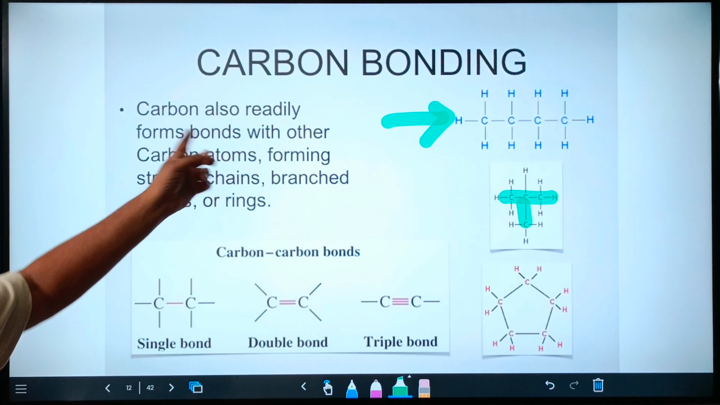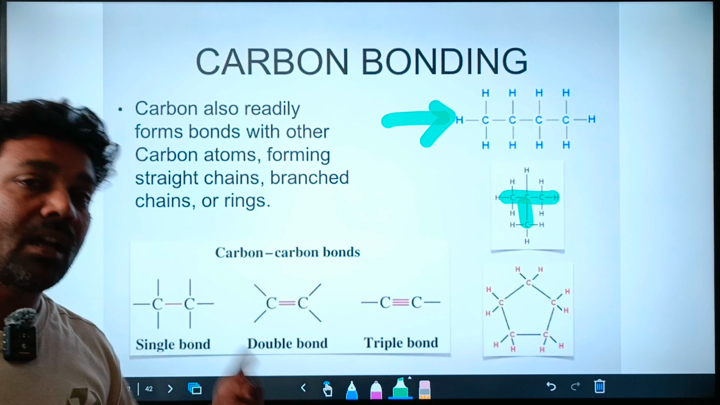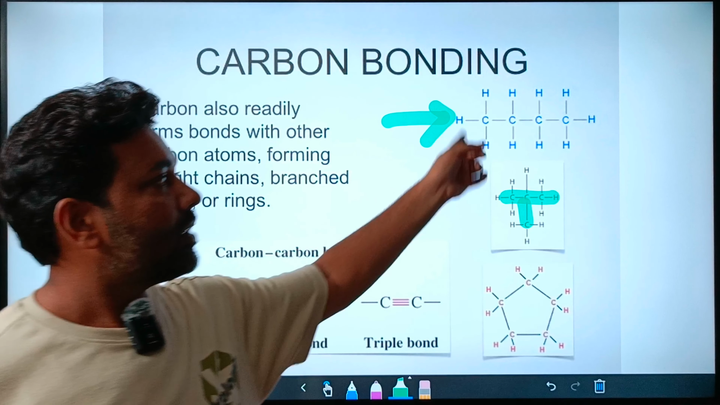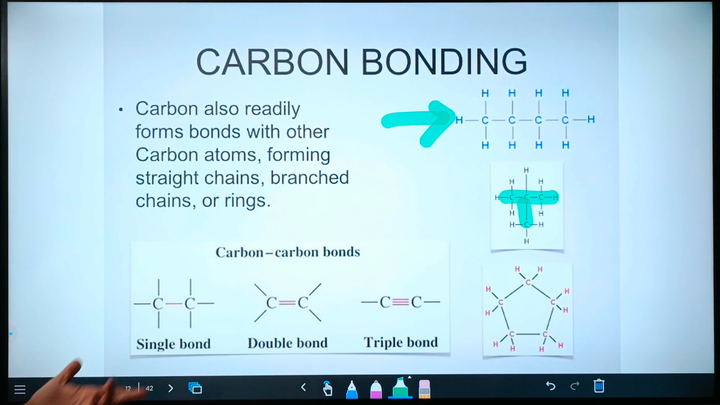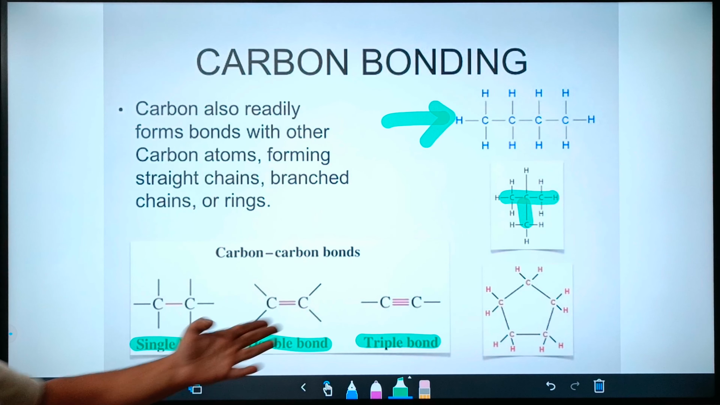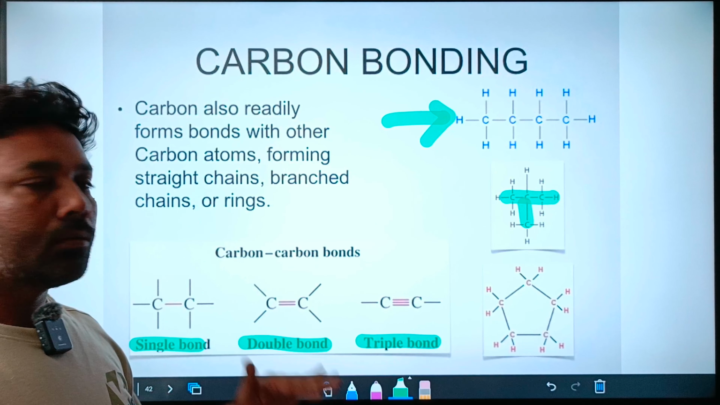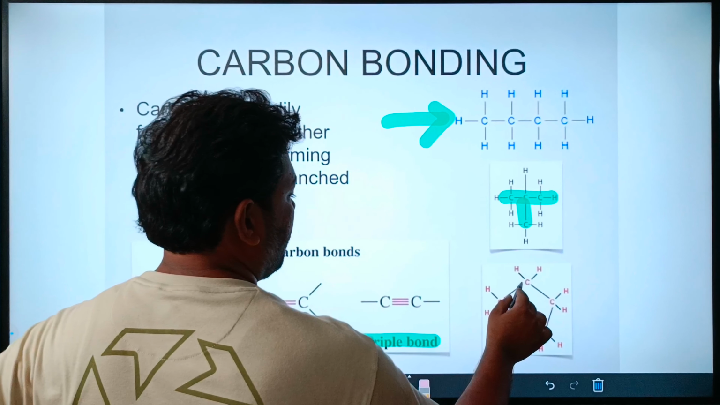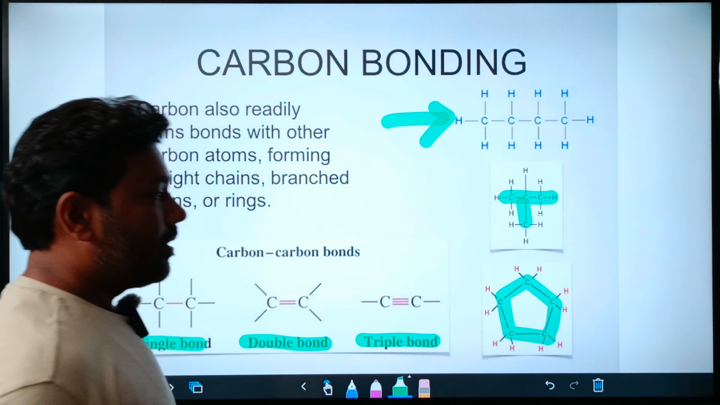So carbon also readily forms bonds with other carbon atoms. Apart from other elements, carbon can also form bonds with the same carbon, right? Means carbon with carbon with carbon. Straight chain, branch chains or ring chains. So it can form a single bond, it can form a double bond, it can form triple bonds, right? These are some simple notations. As you go through the lecture, you will understand what these things represent, right? This is some cyclic structure, or you can say a ring structure, right?